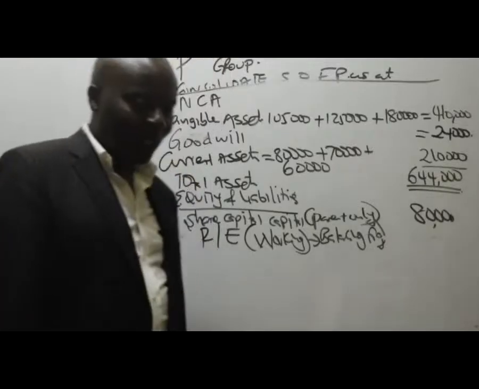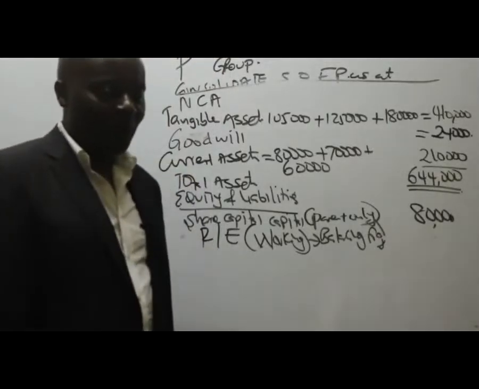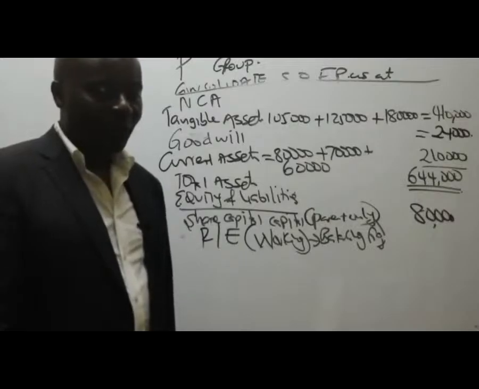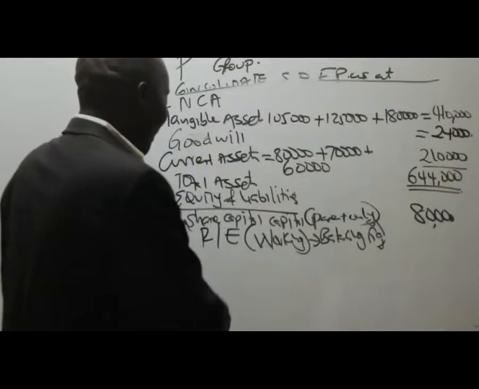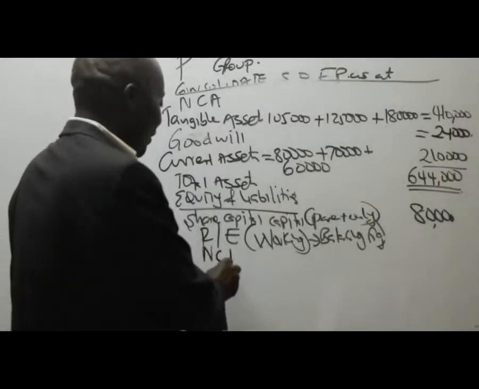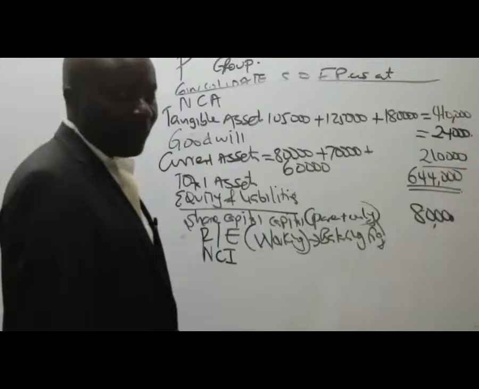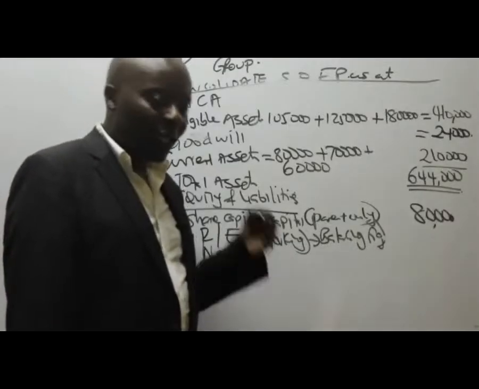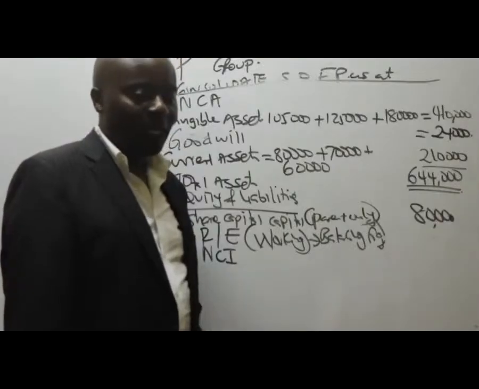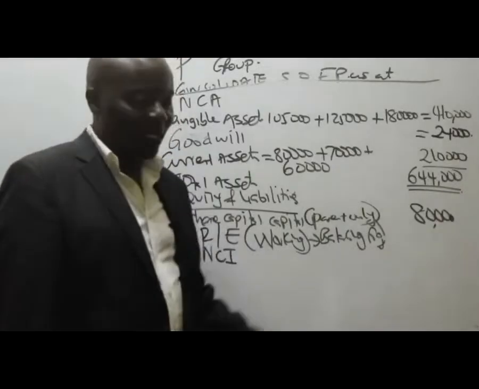Do we have any other equity component? Permanent sources of capital, NCI. It's like we owe them, but remember they can never come back to us for their capital. It becomes a permanent source of fund. So can somebody give us NCI here?